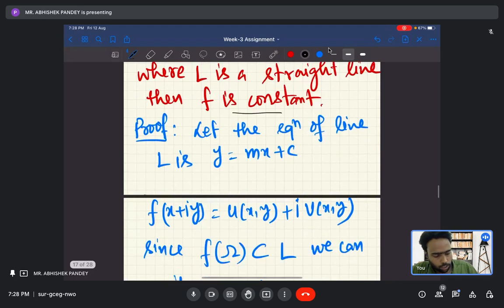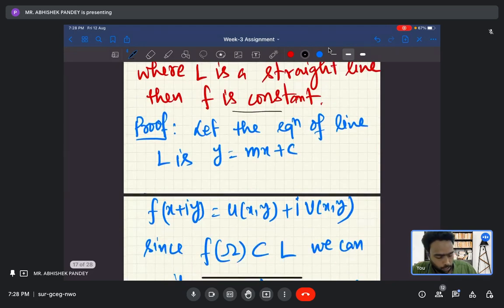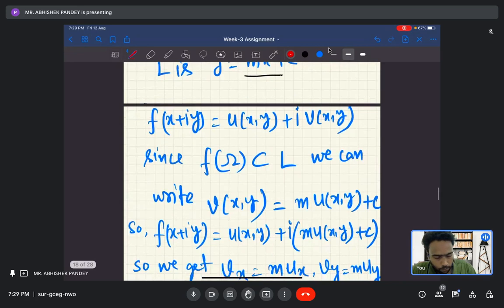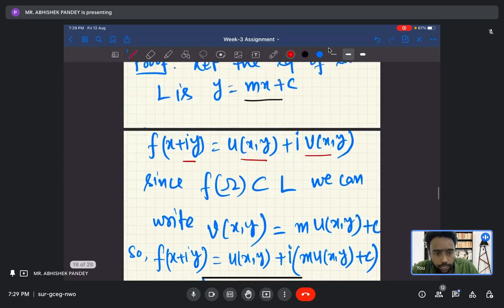Let the equation of a line L be y equals mx plus c. In general, m is basically tan theta, which is the argument of that line, meaning the angle from the positive real axis. And f of x plus iy is u of x comma y plus i v of x comma y. Since f of omega is contained in L, this should satisfy the equation of the line.